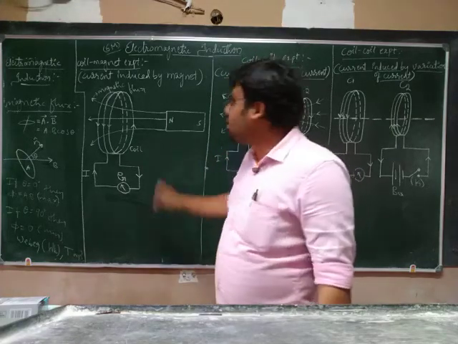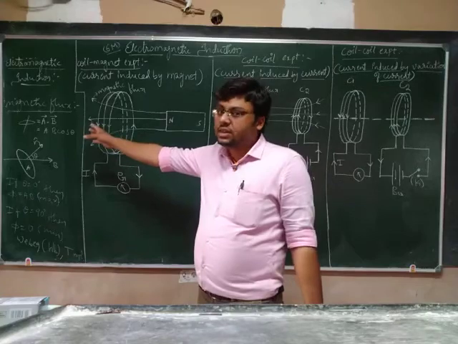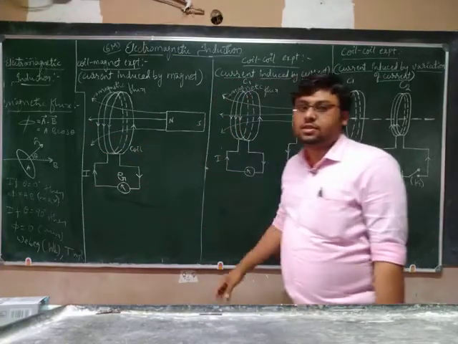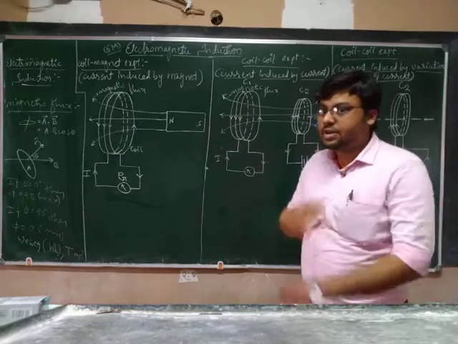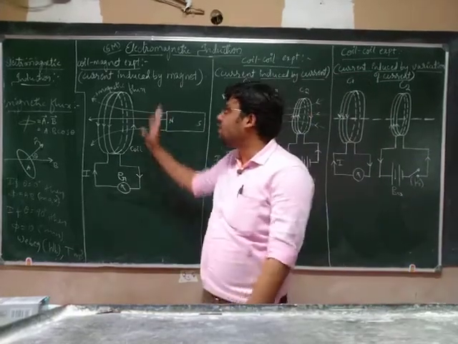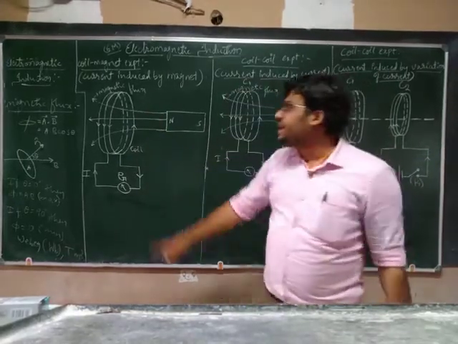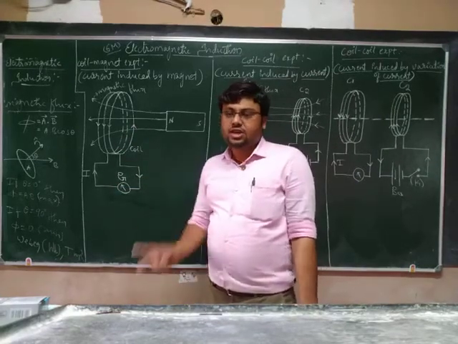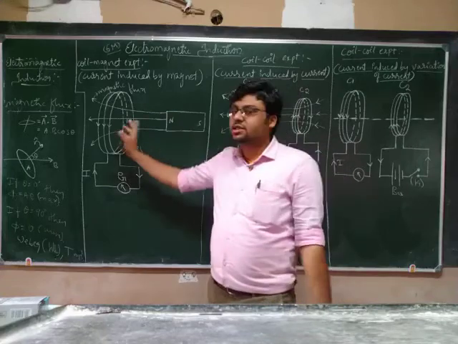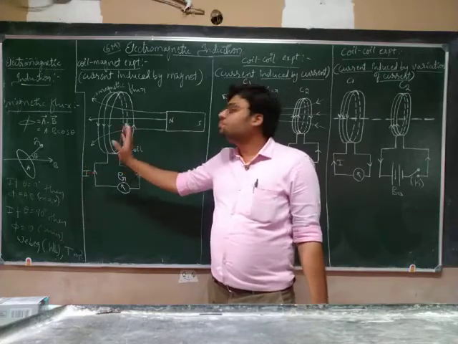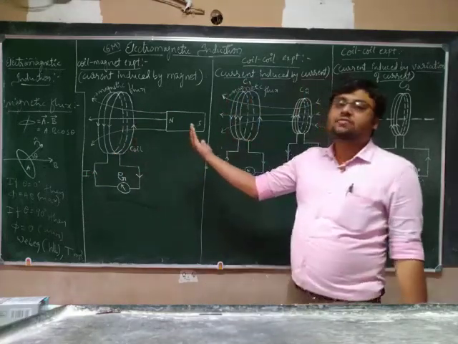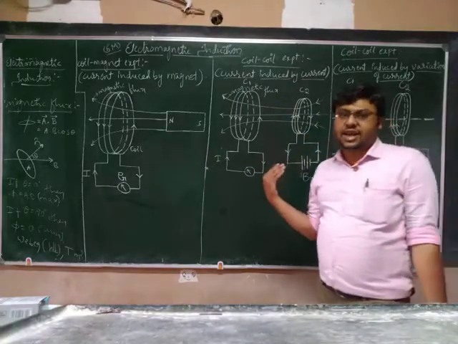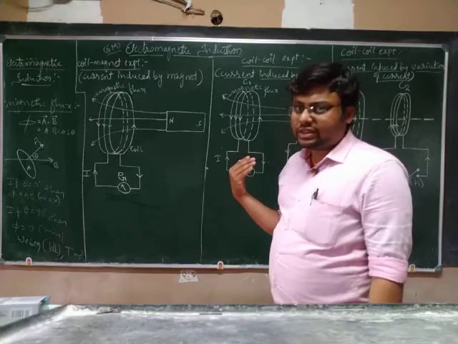Yes. When it comes, flux increases. When it moves away, flux decreases. This variation of flux, the variation of magnetic field linked with the coil, will produce a current inside the coil, and that will be recorded by the galvanometer. But the direction is opposite. When it moves towards, current in one direction, and when it moves away, current appears in the opposite direction. Is it clear?